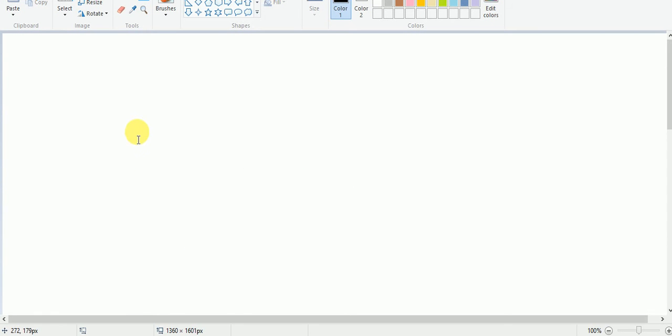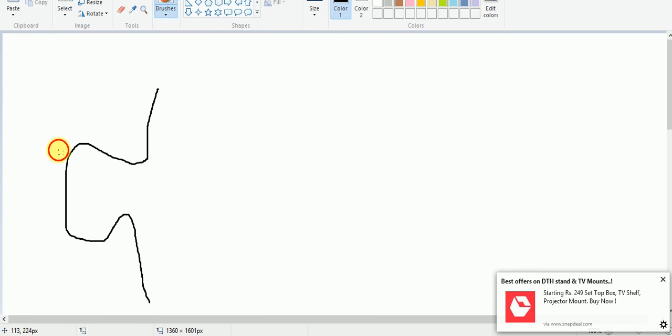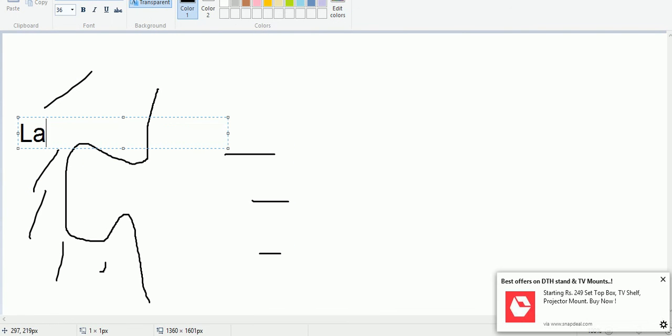Let us say this is an indented sea coast, and this side we have land surface, and this side we have water. So this side is land, and this side we have sea.